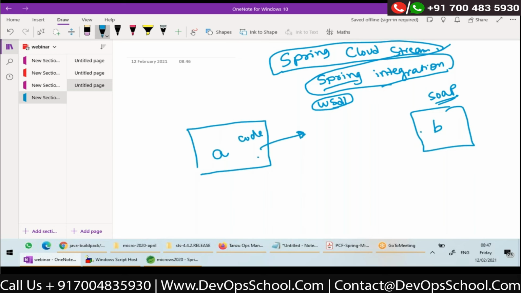Whenever I'm doing integration, I need to check how these two applications are coupled with each other. So is there loose coupling between these two applications?